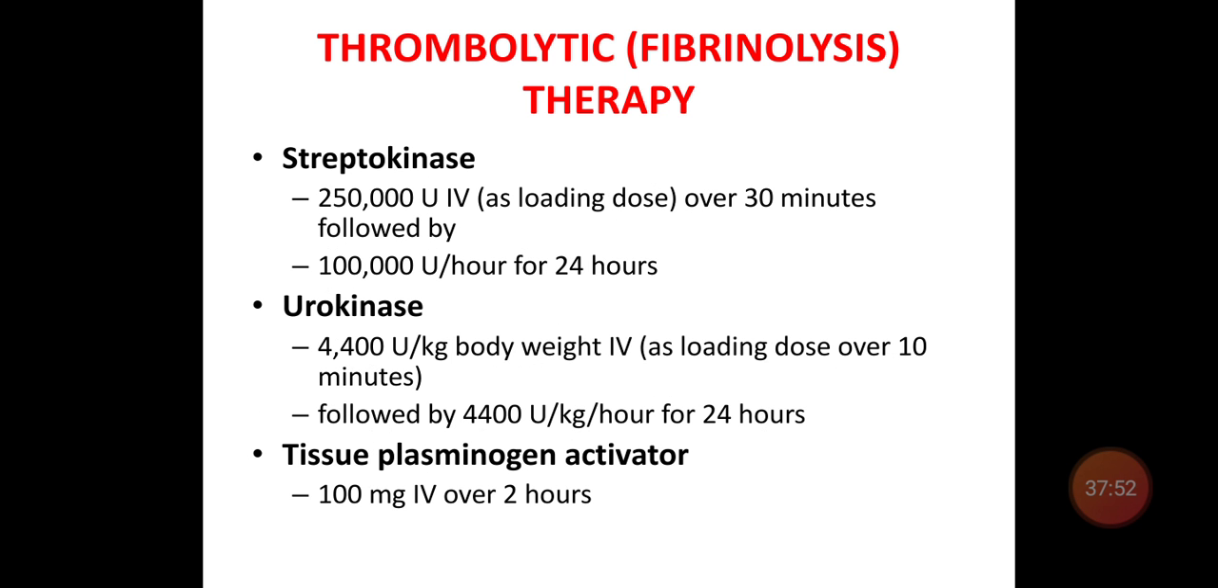Streptokinase dose is 2,50,000 units IV bolus loading dose over 30 minutes, followed by 1 lakh units per hour for 24 hours. Urokinase 4,400 units per kg body weight IV as a loading dose over 10 minutes, followed by 4,400 units per kg per hour for 24 hours. Commonly used drug is tissue plasminogen activator, that is alteplase, 100 mg IV over 2 hours.